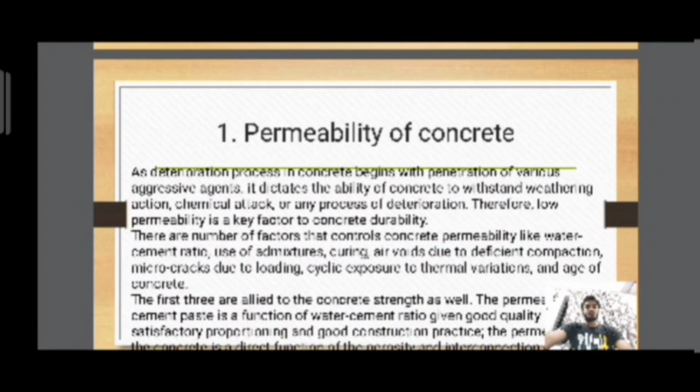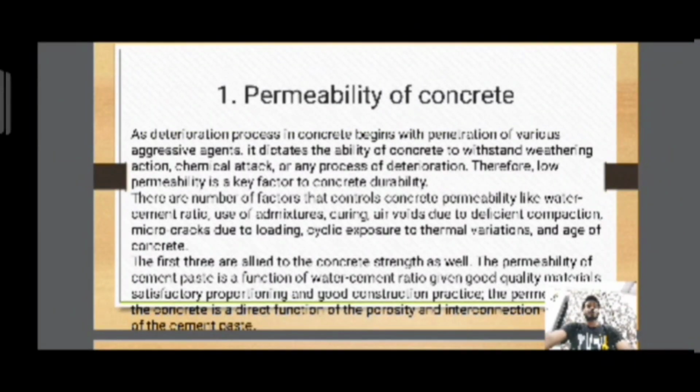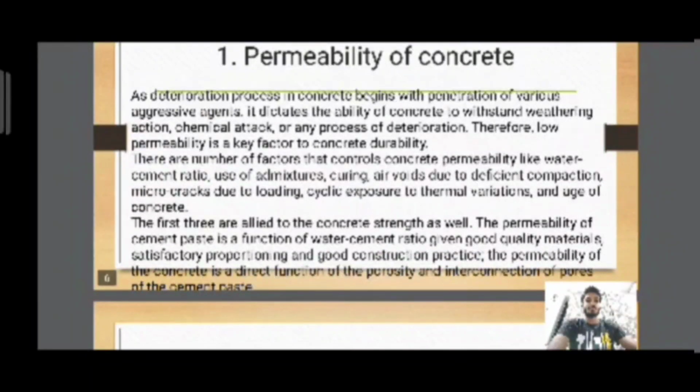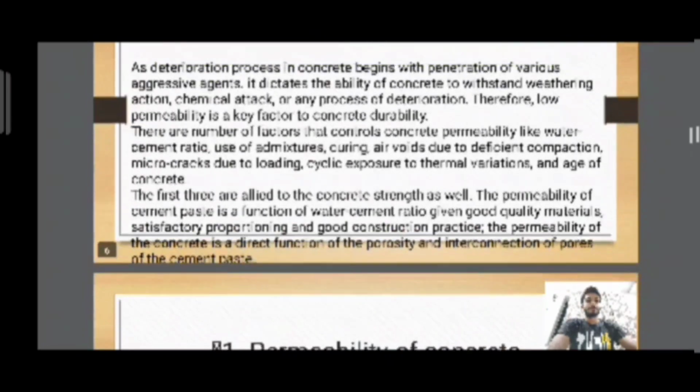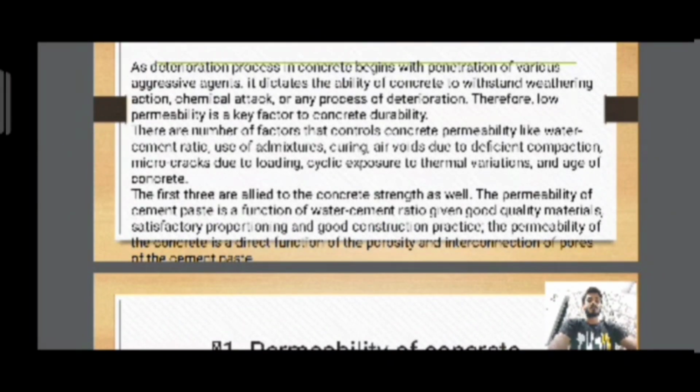Permeability of concrete. As a deterioration process, concrete begins with penetration of various aggressive agents. Permeability determines the ability of concrete to withstand weathering action, chemical attack, or any process of deterioration. Therefore, low permeability is a key factor in concrete durability. There are a number of factors that control concrete permeability, like water-cement ratio, use of admixtures, curing, air voids due to deficient compaction, microcracks due to loading, cyclic exposure to thermal variations, and the age of concrete. The first three are allied to the concrete strength as well.